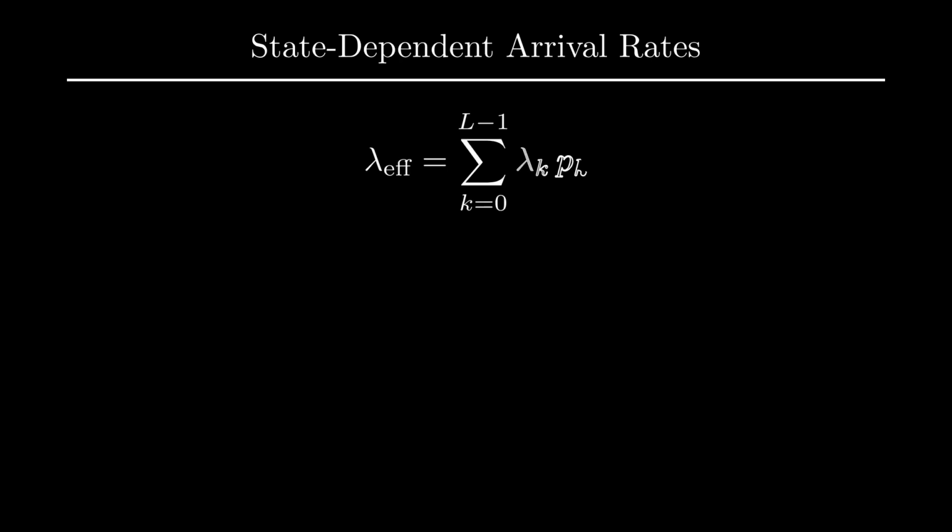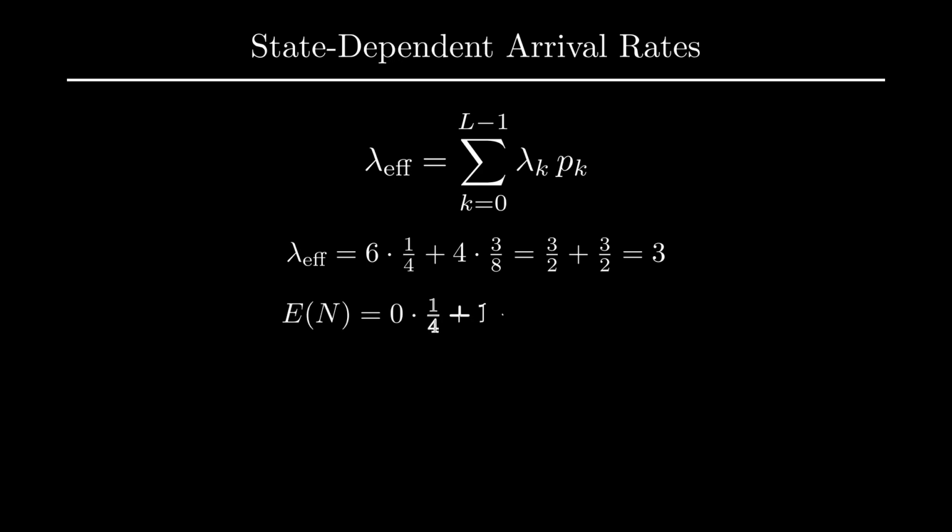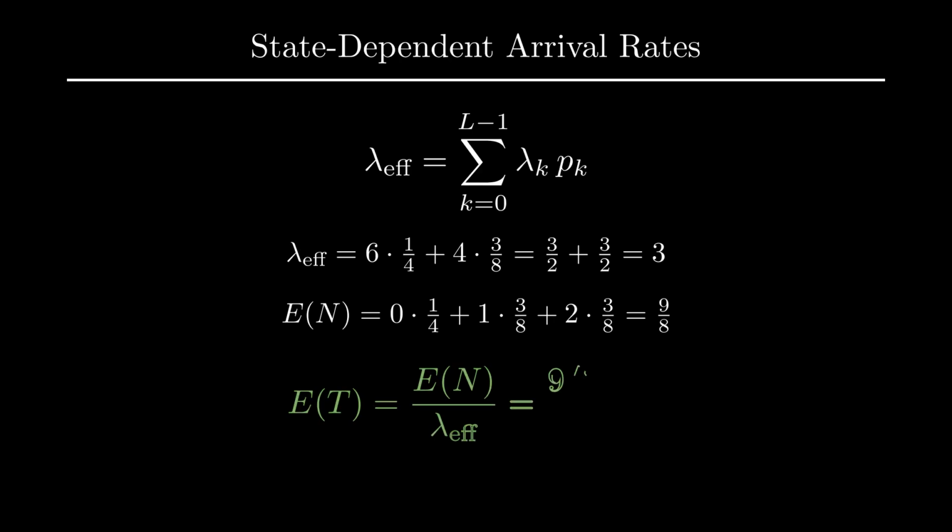The effective throughput sums arrival rates only over states where arrivals can actually enter, that is, states 0 through L-1. We get 3 customers per unit time effectively entering the system. The mean number in system is 9/8. Finally, Little's law delivers the mean time in system, 3/8 of a time unit.